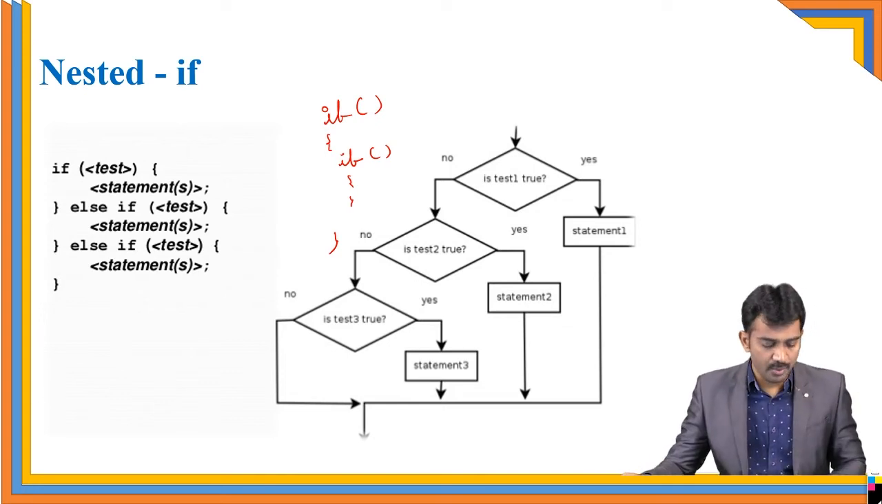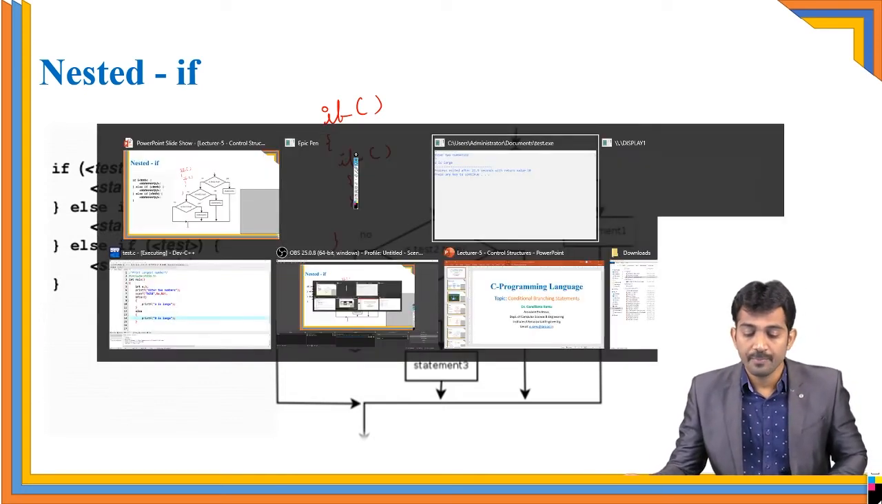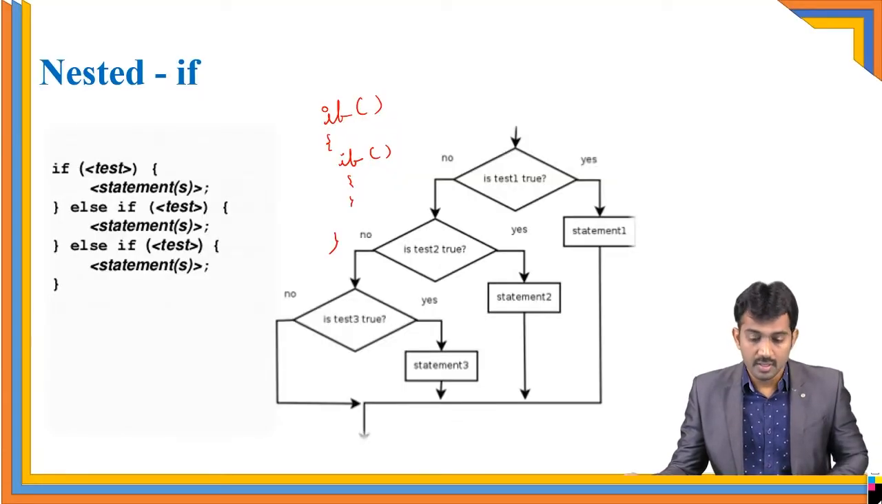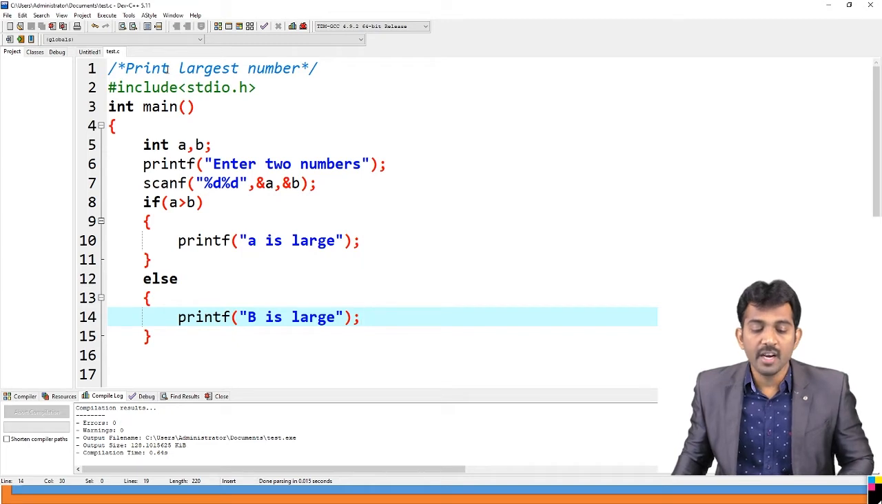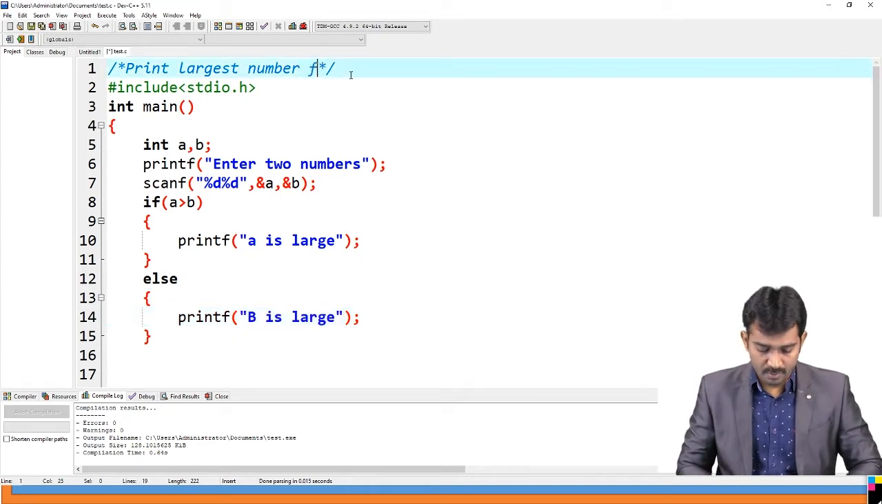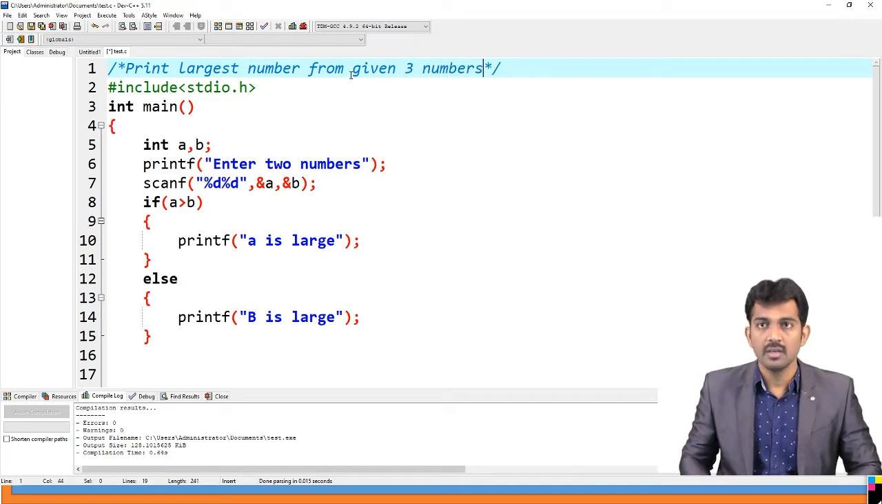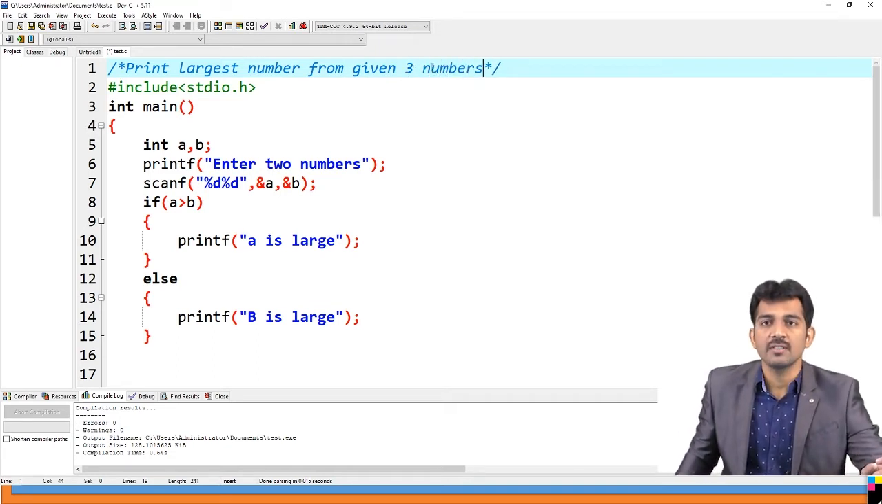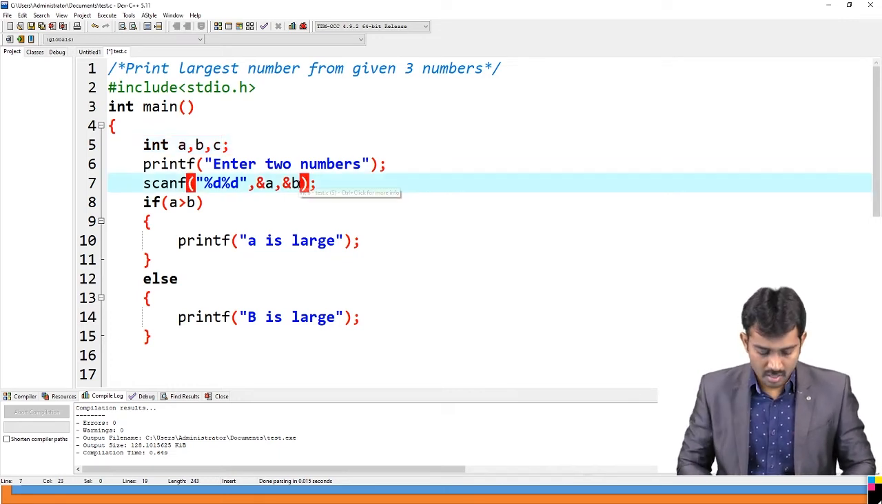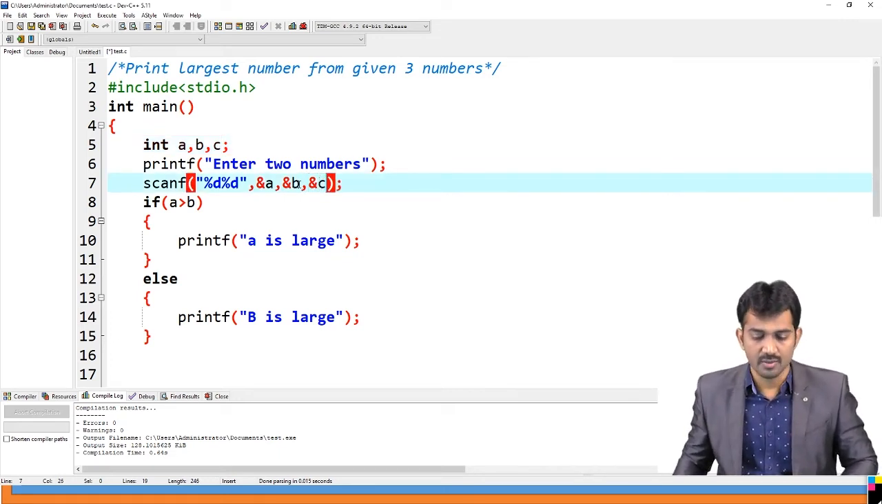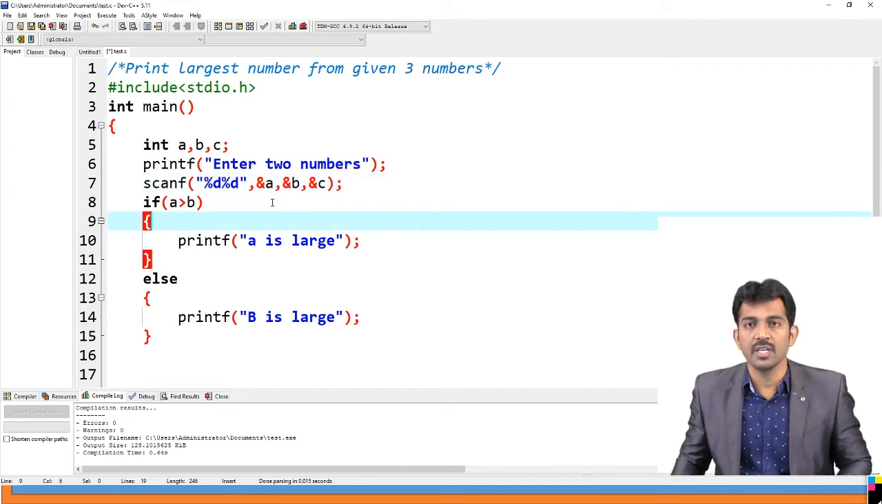We'll see one example. See, here the program is to print the largest number from given 3 numbers. How to find this? I need to read 3 numbers from the input: A, B, and C. Right? I have 3 numbers.